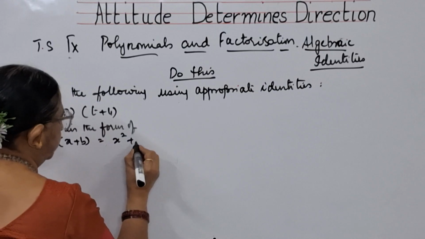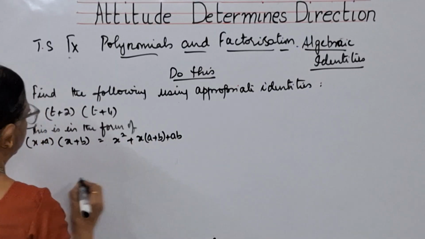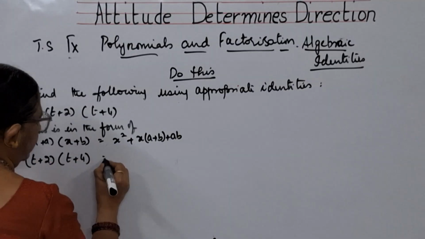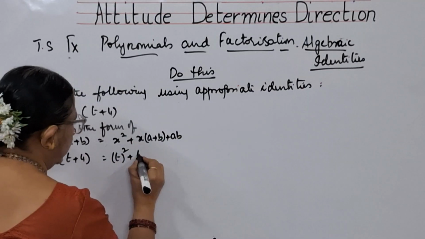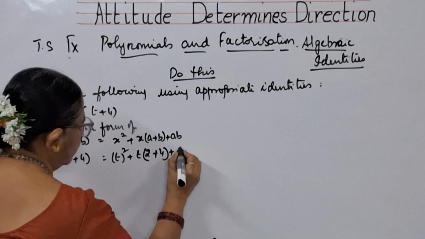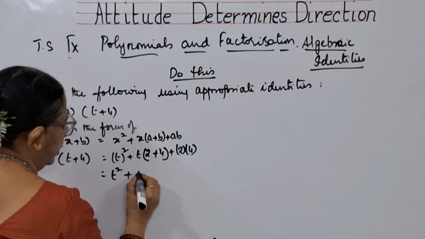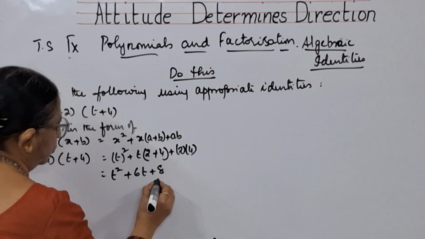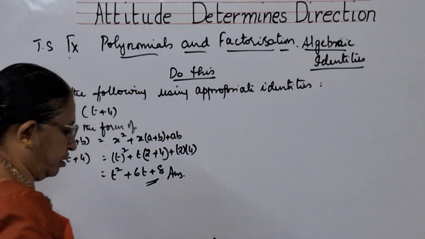This is x square plus x into a plus b plus ab. So t plus 2 into t plus 4 is equal to, in the place of x, t, plus t into a is 2 plus b is 4, plus 2 into 4, a into b. t square plus 2 plus 4 is 6, 6t plus 8, 4 2s are 8. This is the answer for this fourth bit.